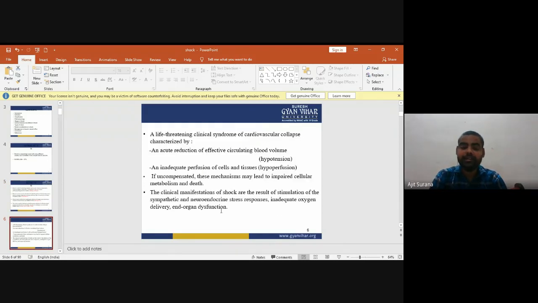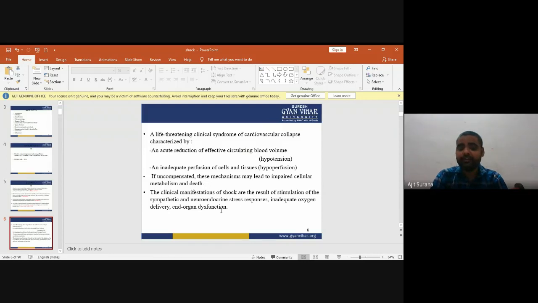Shock is a life-threatening clinical syndrome of cardiovascular collapse characterized by an acute reduction of effective circulatory blood volume, called hypotension, and inadequate perfusion of cells and tissues, called hypoperfusion. If uncompensated, these mechanisms may lead to impaired cellular metabolism and death.